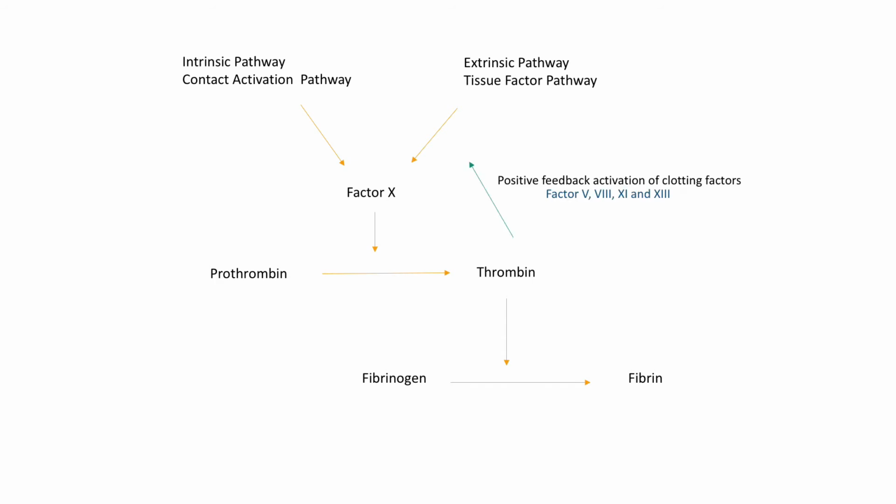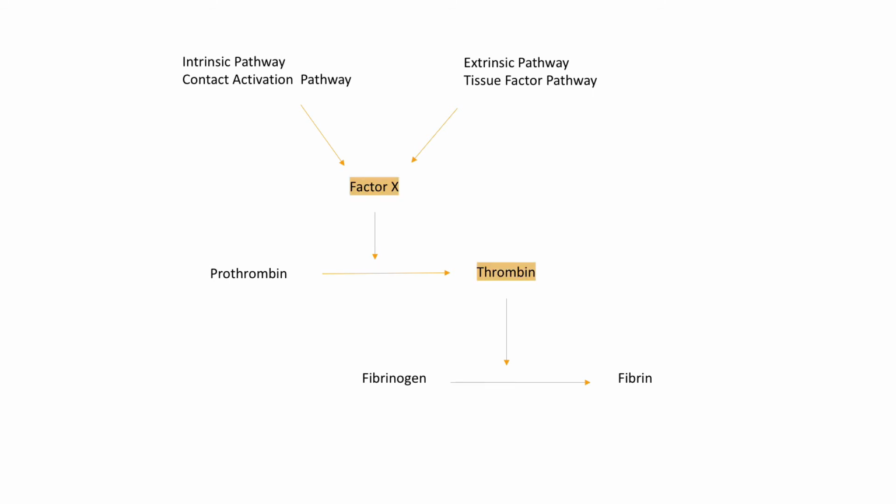Thrombin not only converts fibrinogen to fibrin, it also activates upstream clotting factors that result in production of more thrombin. So we can see once factor 10 is activated, it results in significant amplification of the clotting cascade that results in production of sufficient fibrin to maintain hemostasis.